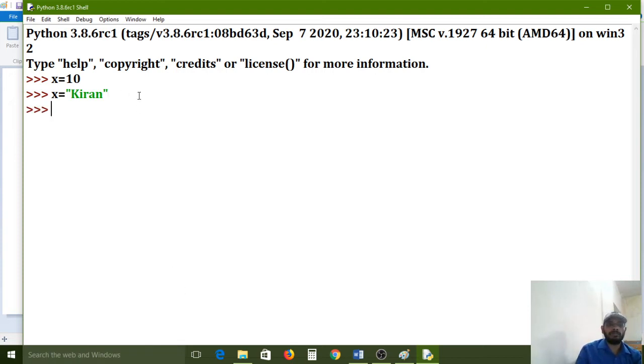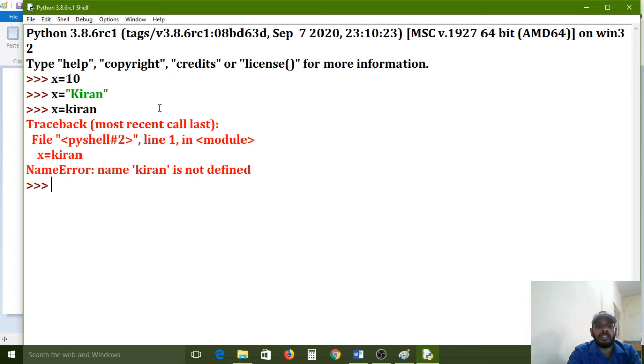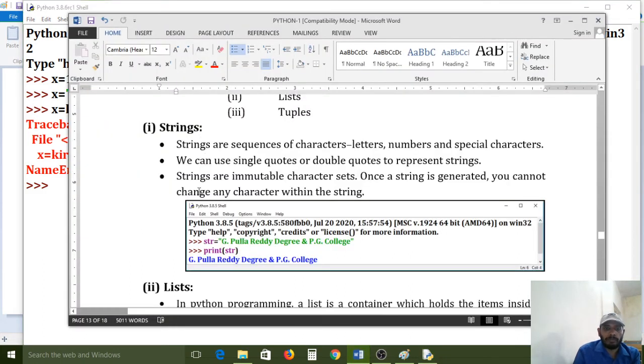Now understand? Without quotes, it can't assign a name. Kiran is the name, but here, without single or double quotes, it will show the error. All of you look at the screen. "name 'Kiran' is not defined", because we forgot the single quotes or double quotes. Either single quotes or double quotes we need to use to represent a string, so quotes are a must.